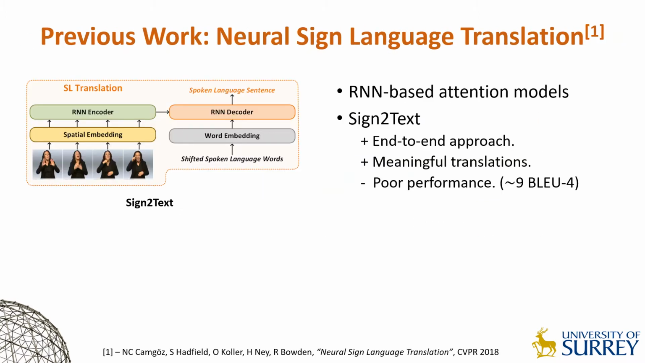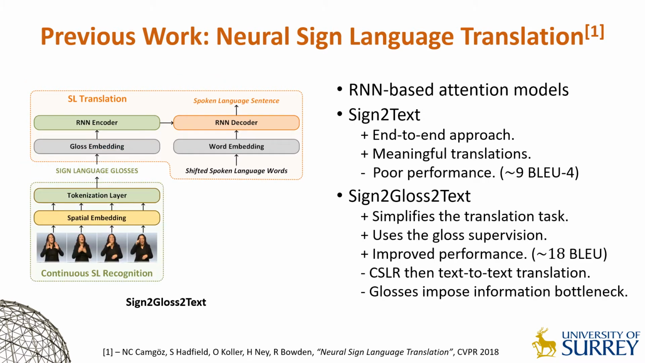In our previous work, Neural Sign Language Translation, we used RNN-based attention techniques and investigated different translation setups. Sign-to-text was the first end-to-end approach where the spoken language sentences were directly translated from continuous videos. Although it was able to produce meaningful translations, the overall performance was quite poor.